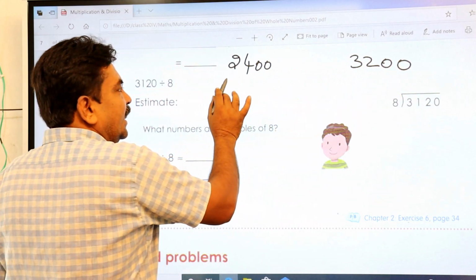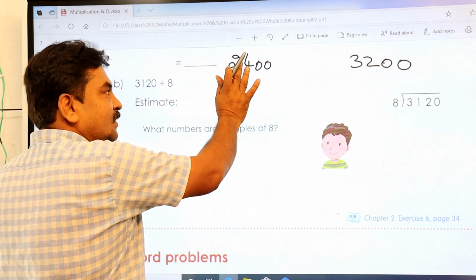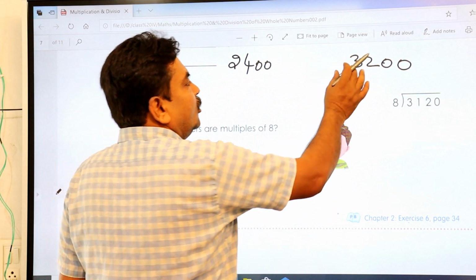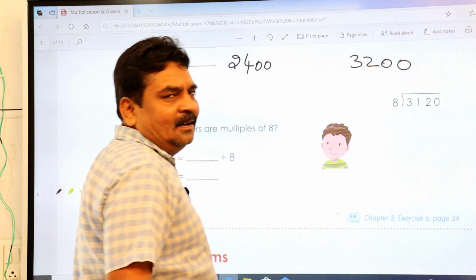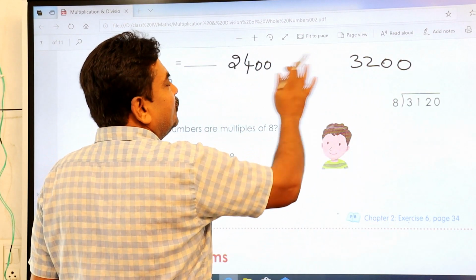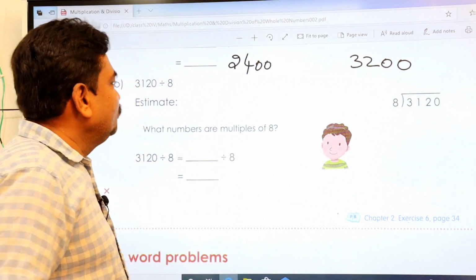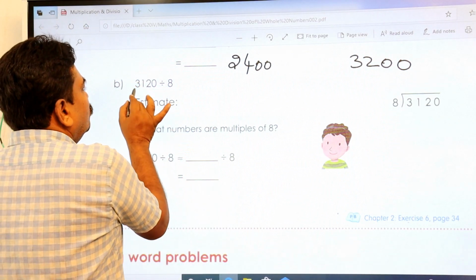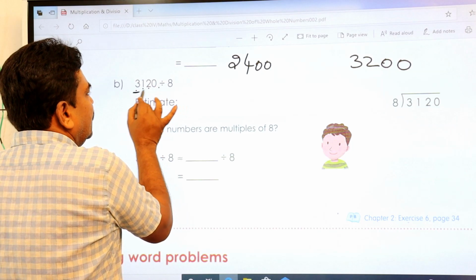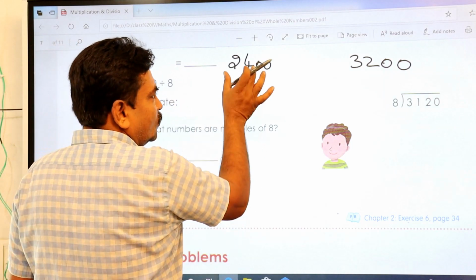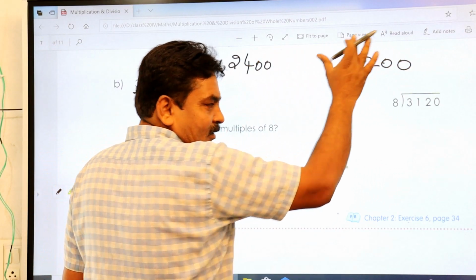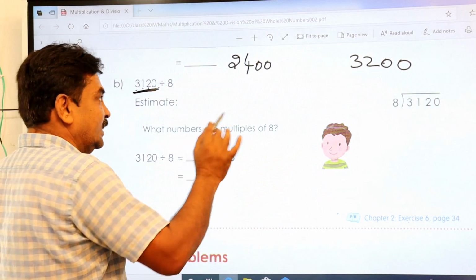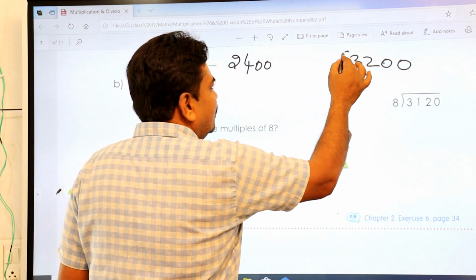It means 2400 is divisible by 8, 3200 is also divisible by 8. Why? Because these are multiples of 8. Now you check, 3120 is nearer to what? Nearer to 2400 or 3200? It is nearer to 3200.